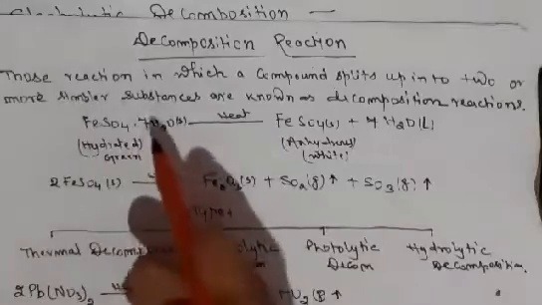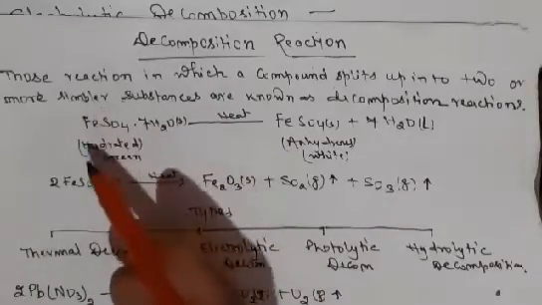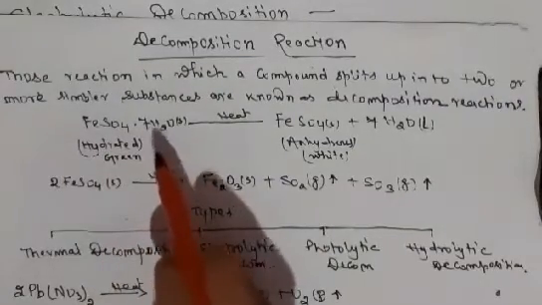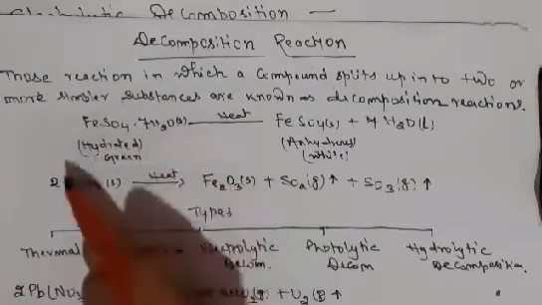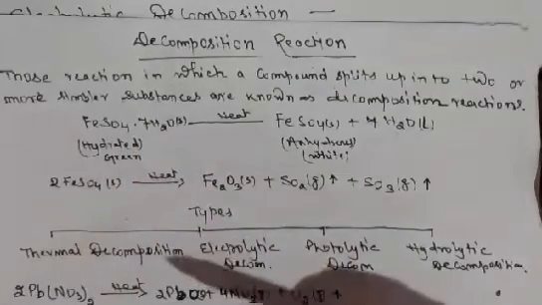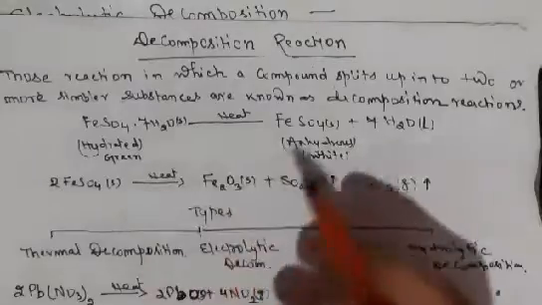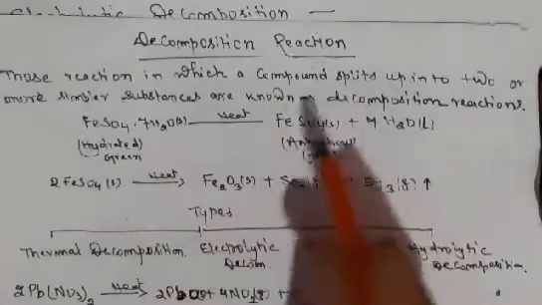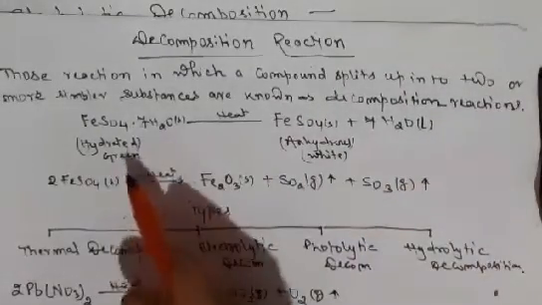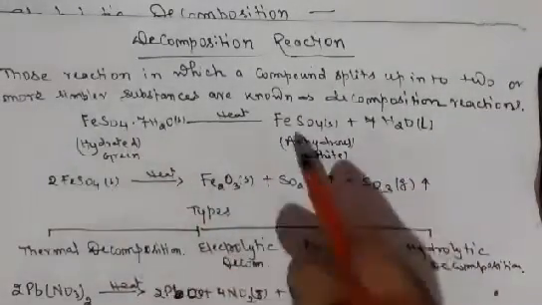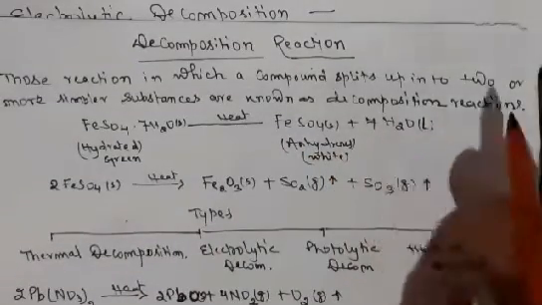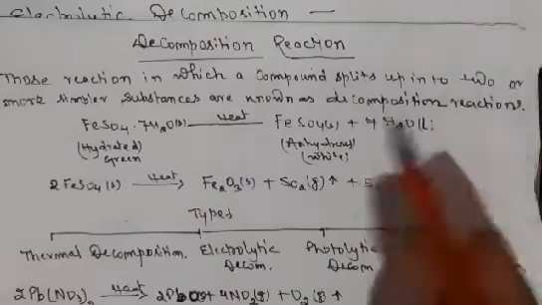That is ferrous sulfate, which is green in color. It is also called hydrated ferrous sulfate, having 7 molecules of water included with it. This is a crystal of ferrous sulfate. When it is heated, a decomposition reaction takes place and the water molecules vanish and come out from the green crystal of ferrous sulfate. Ferrous sulfate is obtained with evolution of 7 molecules of water that get separated out.